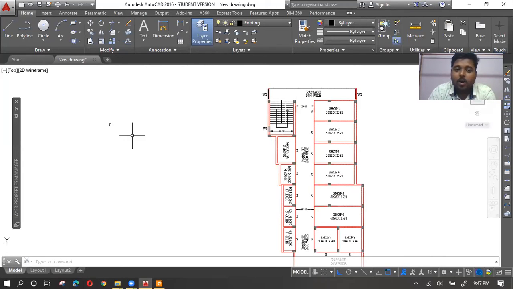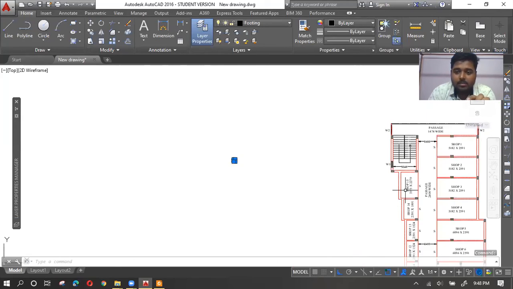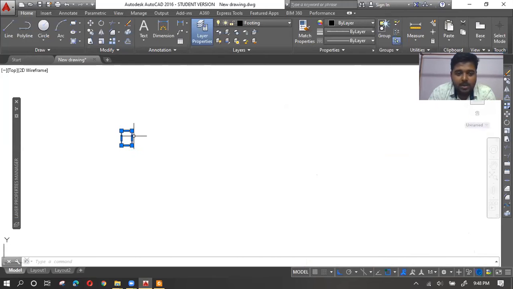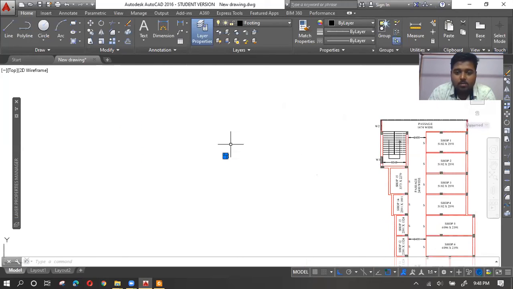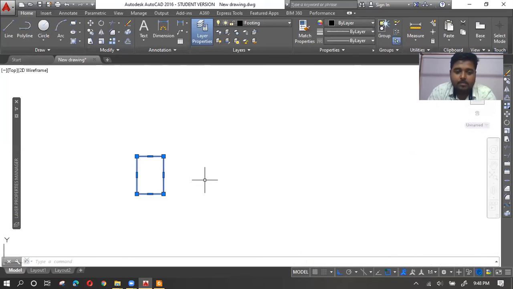You will always scale this particular rectangular box. Never ever scale your drawings. You always do your drawings in exact proper scale. If you want to print it within an A4 sheet, just scale this particular A4 sheet box, but don't scale your drawings. Remember that.